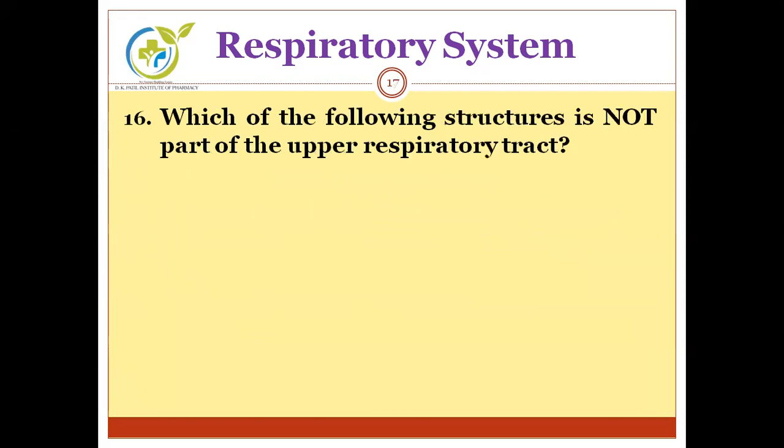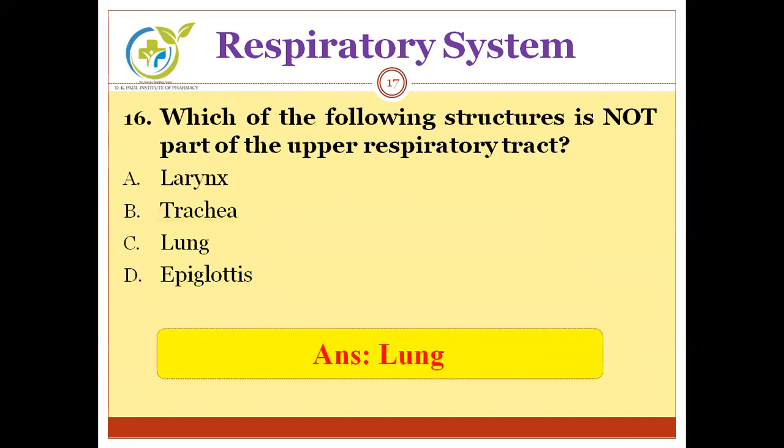Going to the next question. Which of the following structures is not part of the upper respiratory tract? We have to find out which is not a part of the upper respiratory tract. Options are larynx, trachea, lung, epiglottis. And the correct answer is lung. Among these four options, larynx, trachea, and epiglottis come under the upper respiratory tract, but the lung comes under the lower respiratory tract.